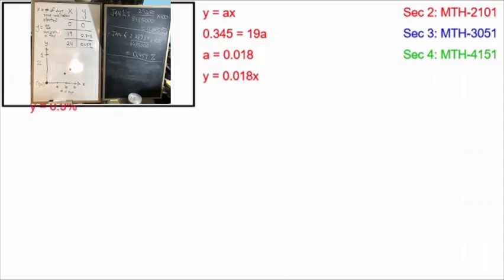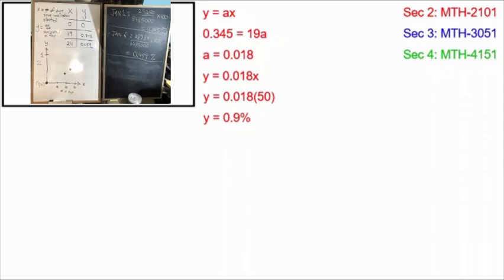Plugging day 50 into this equation means replacing x with 50, and I get 0.9%. Day 50 will be February 1st. Right now it is January 7th, so what we're doing here is using the equation that we made to predict what percentage of the population will be vaccinated by February 1st. Our first attempt has 0.9%.